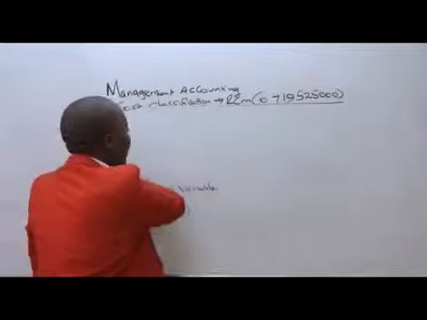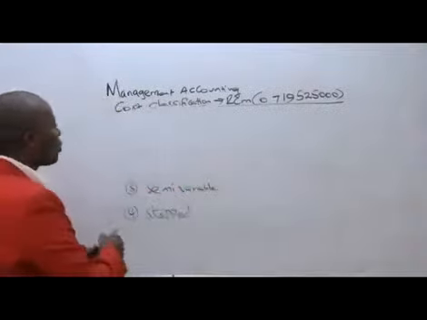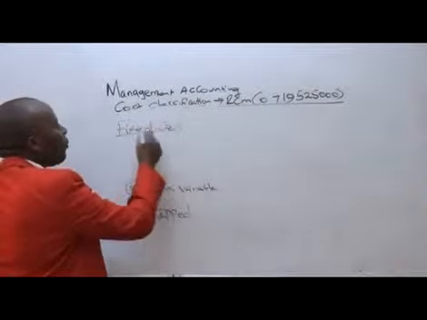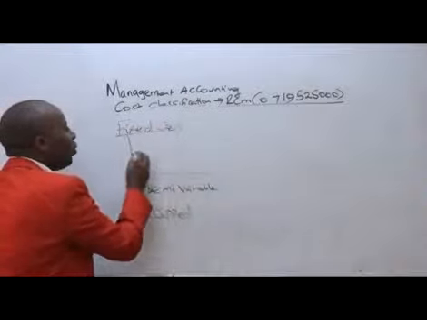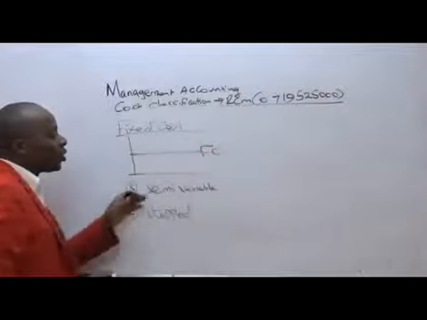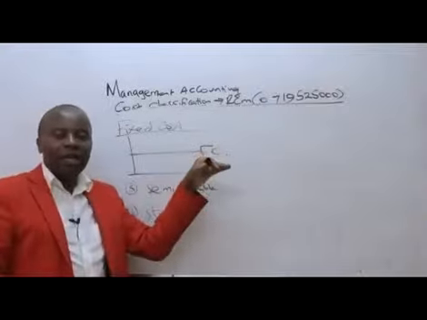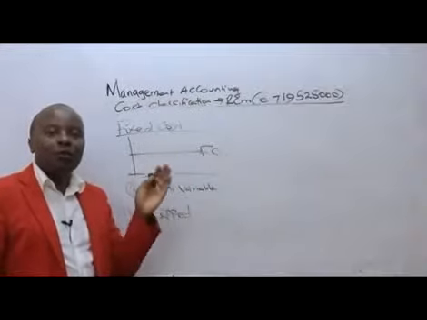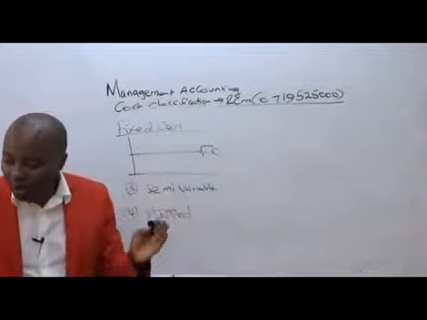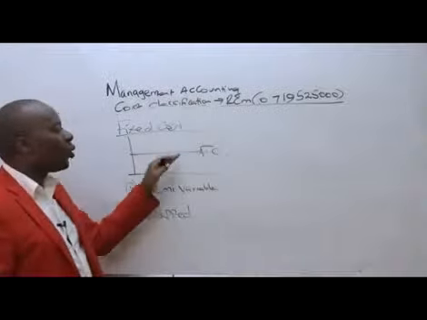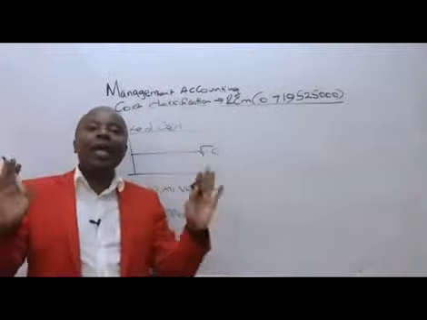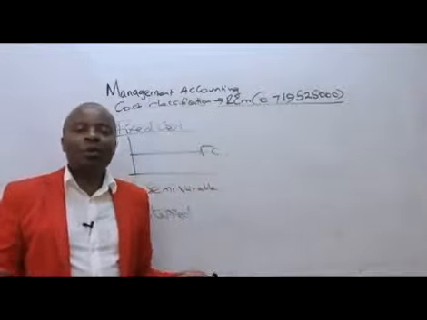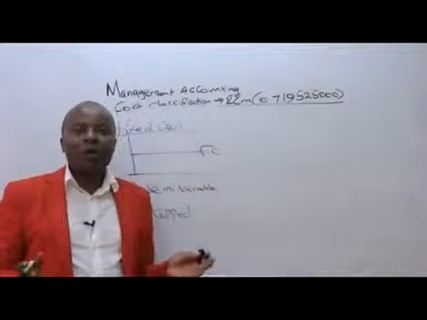From there, ladies and gentlemen, we have the fixed cost. Fixed cost, as the name suggests, behaves in a funny way. It will always be constant, regardless of the output. It doesn't matter how many units you produce, fixed cost will always remain the same. For example, rent. It doesn't matter how many students we put in this room, rent will always be fixed.